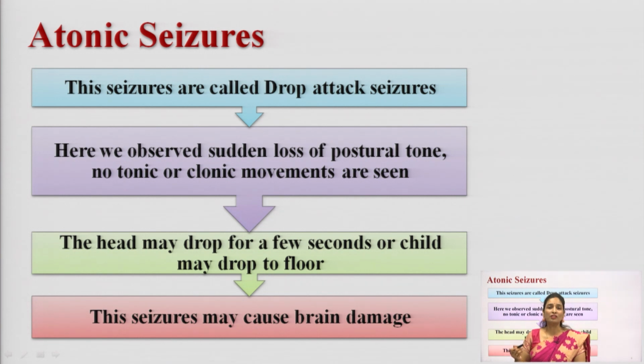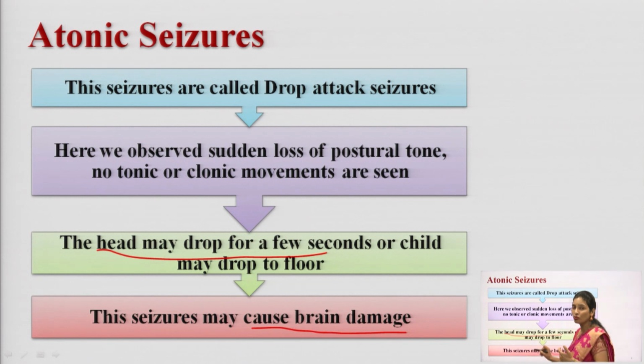This is characterized by the loss of postural tone without a tonic and clonic phase. In these seizures, the head may be dropped for a few seconds. The person who has the atonic seizure will drop his head for a few seconds, and if a child has an atonic seizure, he or she may fall on the floor. These seizures may cause brain damage. So a person who has these atonic seizures will suffer brain damage.